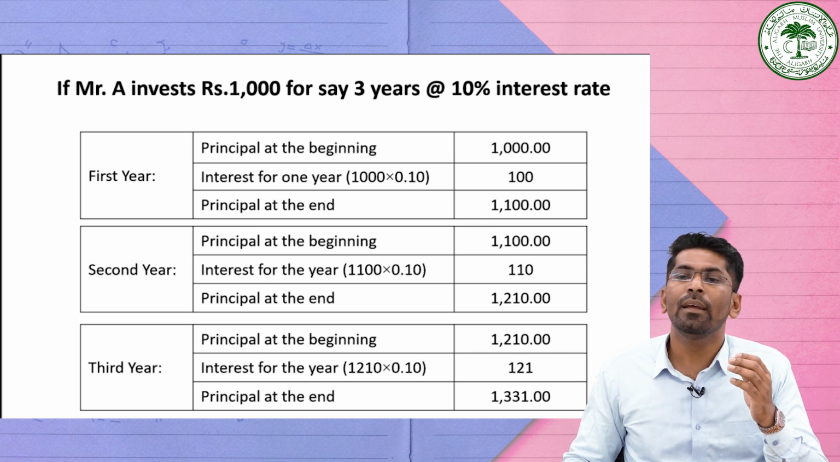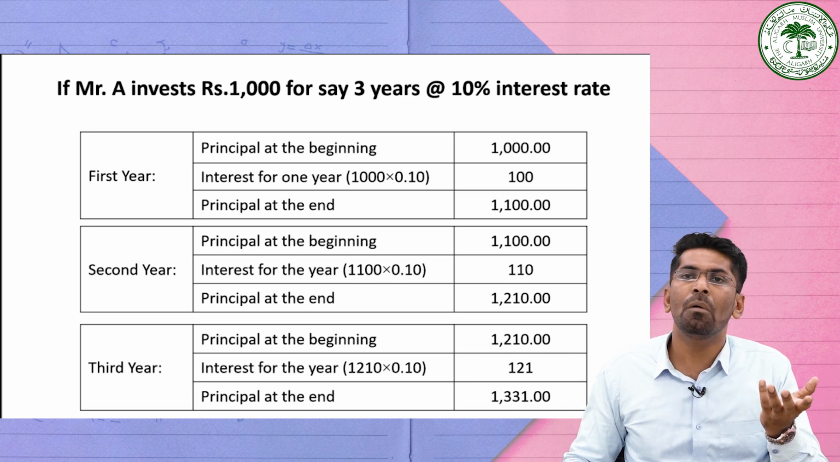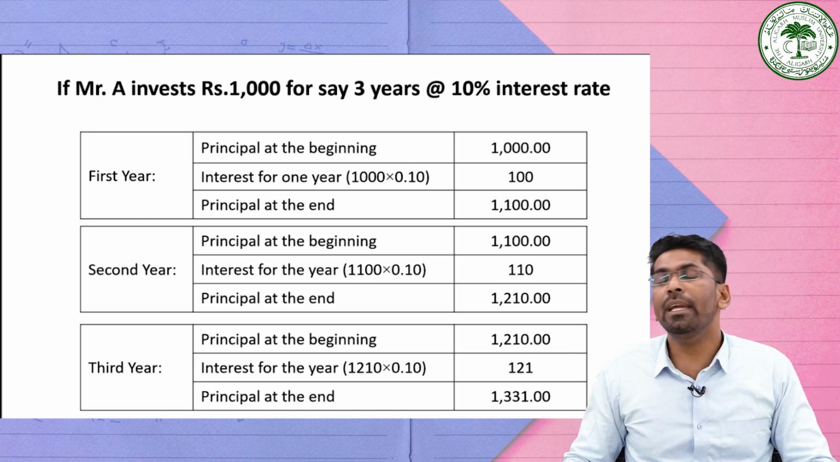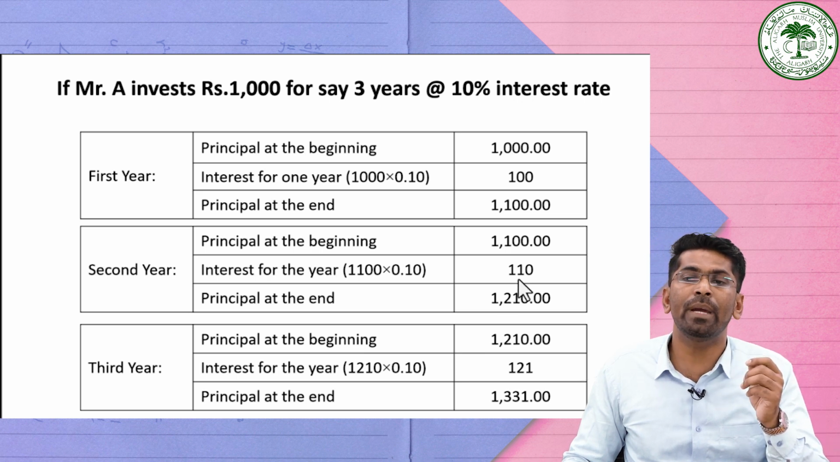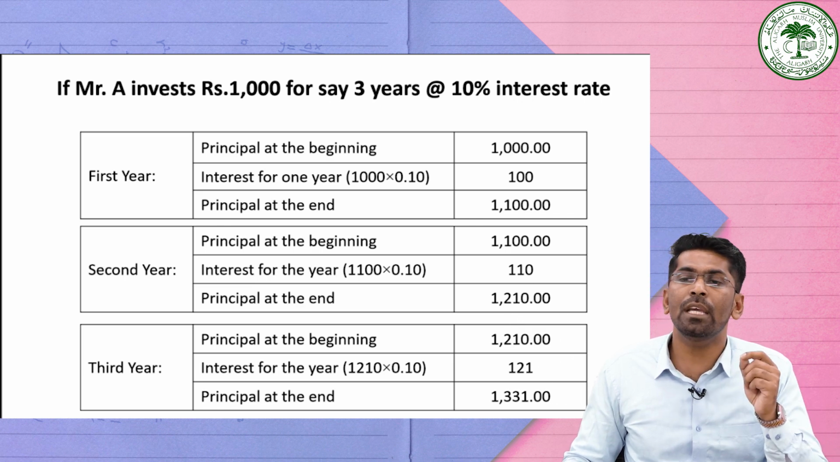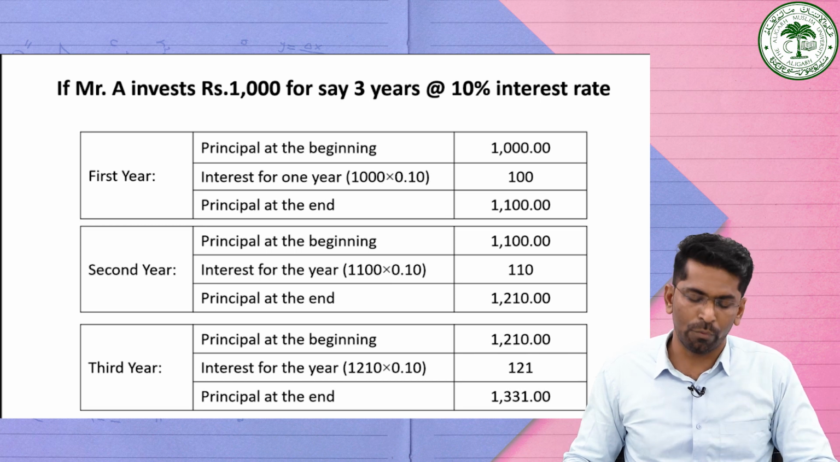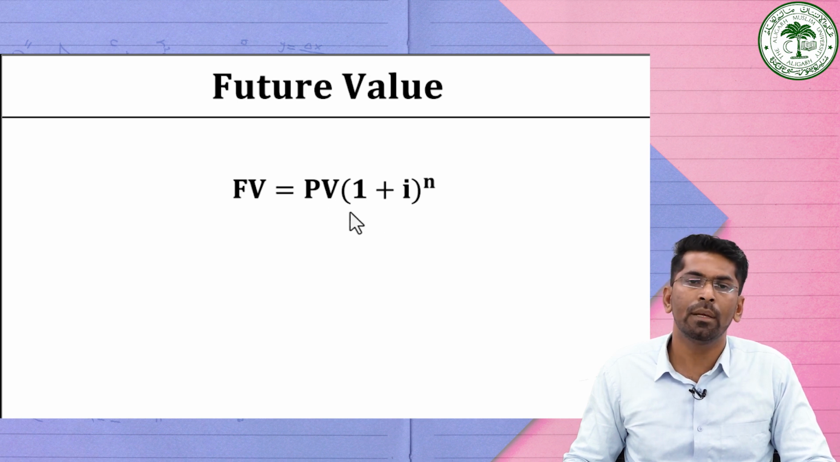See, however, if you have a longer maturity period, say for example 5 years, 10 years, or maybe 20 or 30 years, then it will become a very tedious task to calculate as we did here. Therefore, we can use a formula for calculating the future value. The future value can be calculated by using the formula FV, denoting the future value, which is equal to PV, which means the present value or the principal amount, into (1 plus I) raised to the power n.